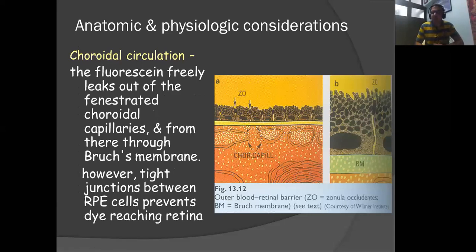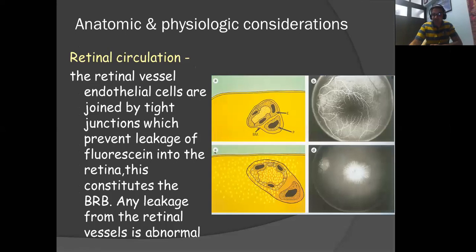Now, before proceeding with the procedure, let's understand the anatomic and physiological considerations of the FFA. Choroidal circulation: the fluorescein freely leaks out of the fenestrated choroidal capillaries and from there to the Bruch's membrane. However, the tight junctions between the RPE cells prevent the dye from reaching the retina. The retinal endothelial cells are joined by tight junctions which prevent leakage of the fluorescein into the retina. This constitutes the blood-retinal barrier. Any leakage from the retinal vessel is abnormal.